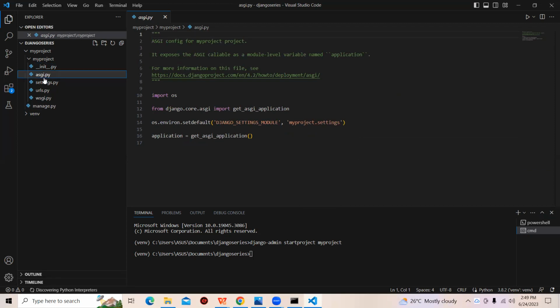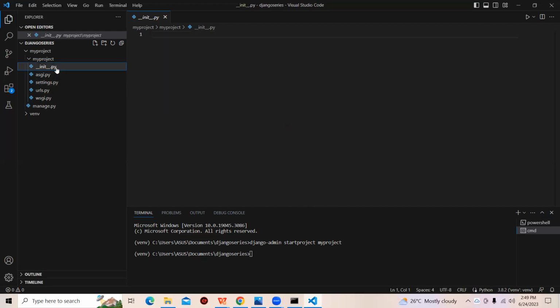Now, what does this do? We have a little write-up here: ASGI config for the project. It exposes the ASGI callable as a module-level variable called application. Very good. One thing I want us to understand here is that for no reason should you come to this file, the first one, init.py. You don't go there.